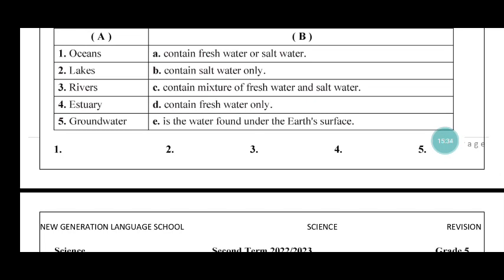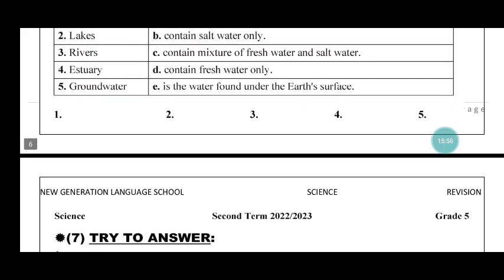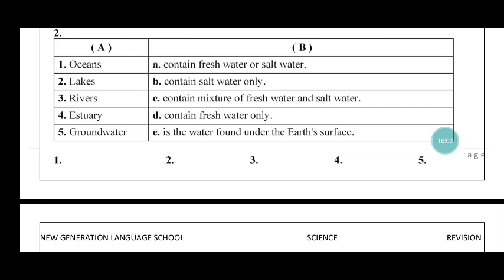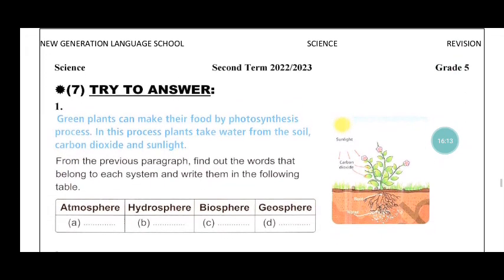Okay, oceans. Oceans contain salt water only, so letter B. Number two, lakes. Lakes contain fresh water or salt water, so number two, letter A. Rivers, number three. Rivers contain fresh water only, letter D. Four, estuary contain mixture of fresh water and salt water, letter C. And the last one, number five, groundwater. Groundwater is the water found under the Earth's surface. Letter E.